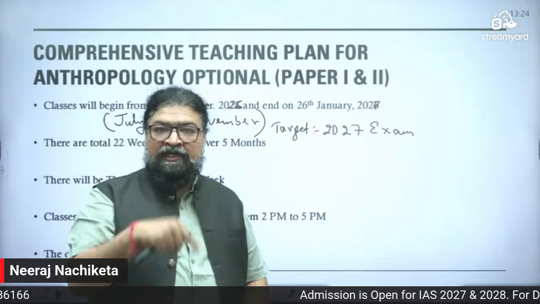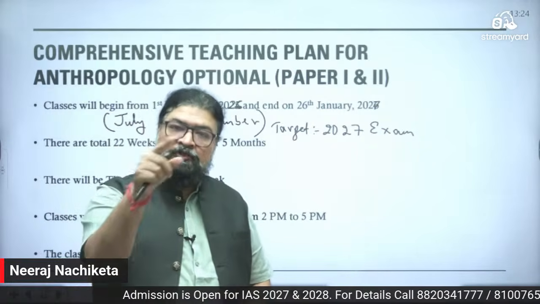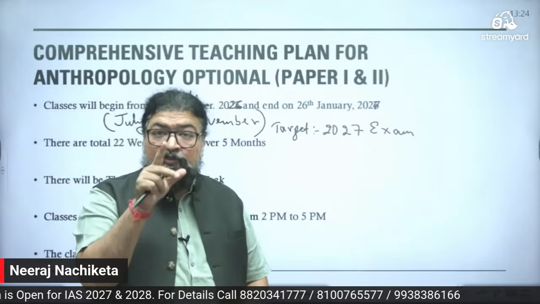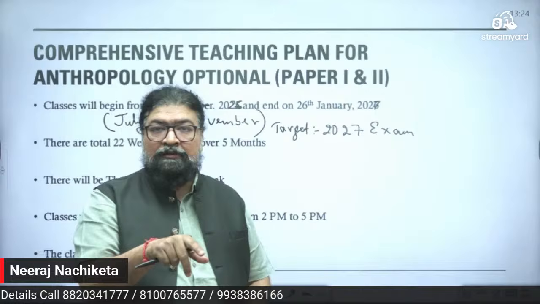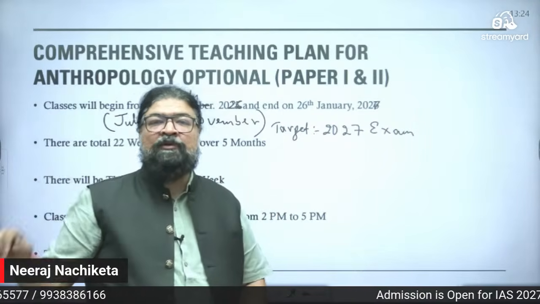If you're from West Bengal, then the WBCS exam. If you're from other states, your state PCS exam. Taking both the exams together, by November or mid of December, you'll complete the entire paper 1, paper 2.